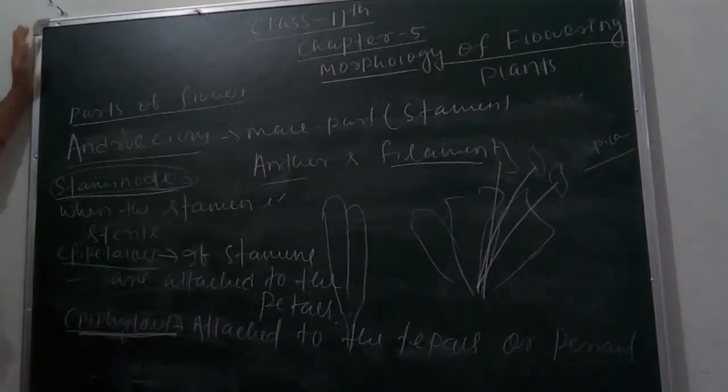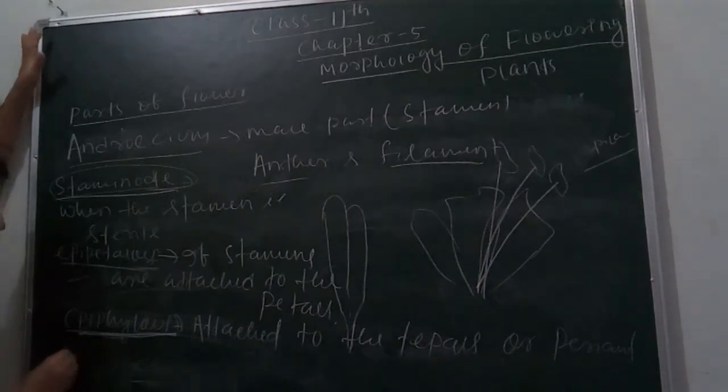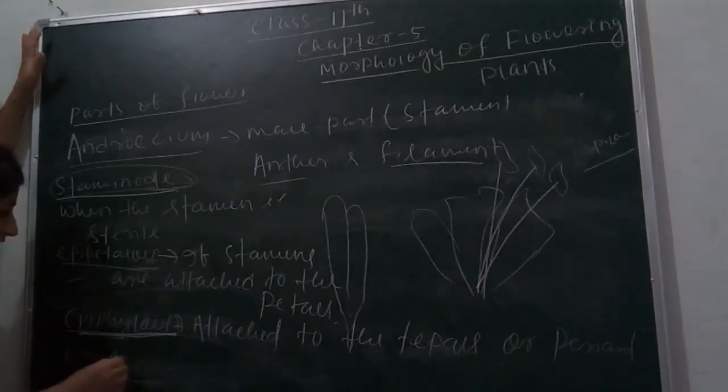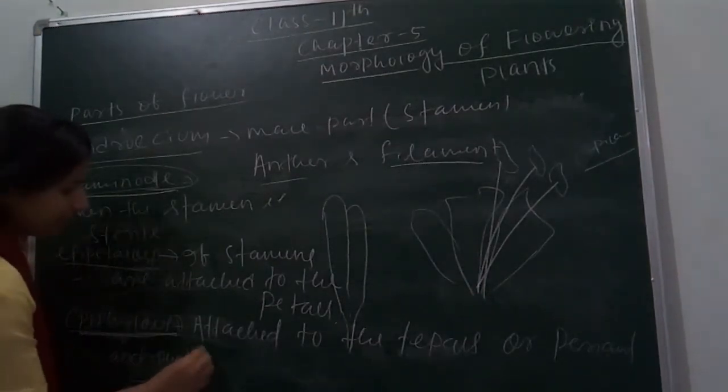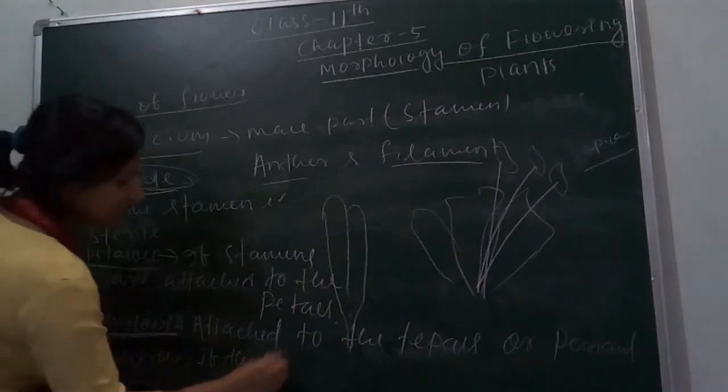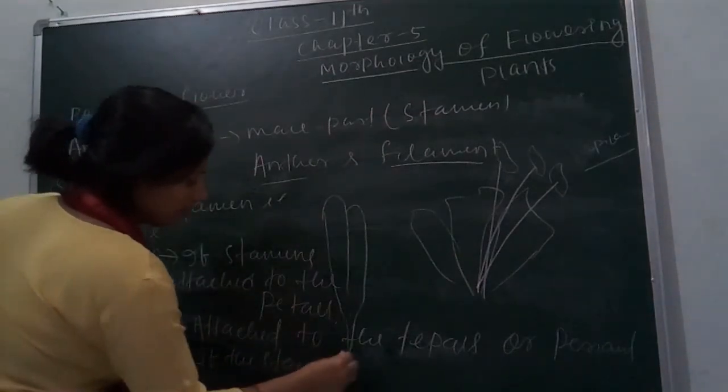Next is polyandrous. Polyandrous means if the stamens are free.